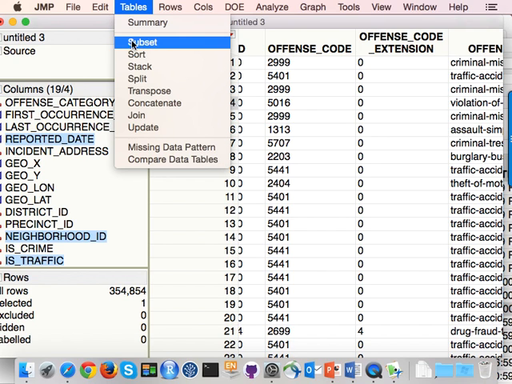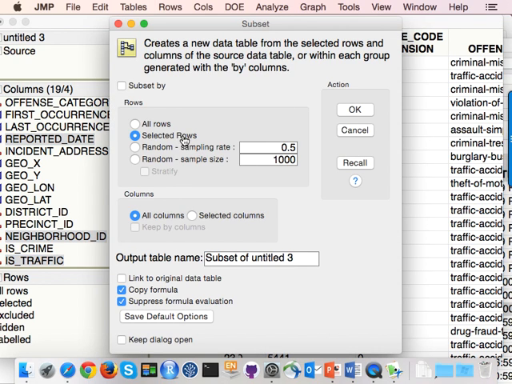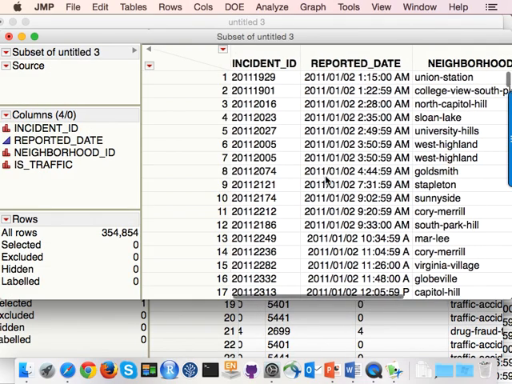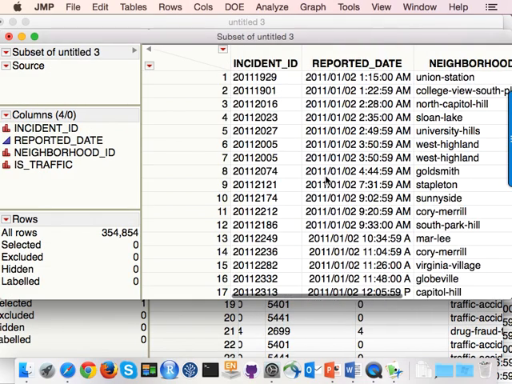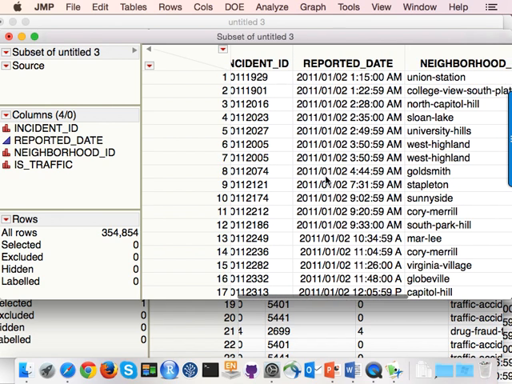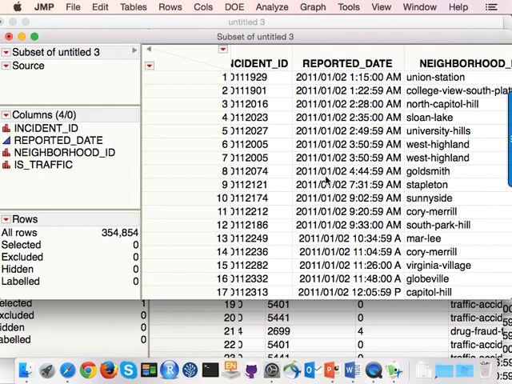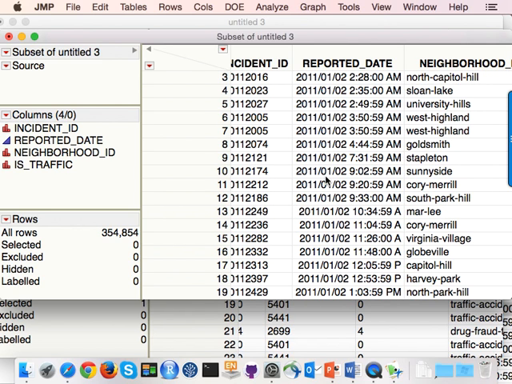So now we're going to subset based on the selected columns. We want all rows, selected columns. Hit OK. It made me a new spreadsheet with just the information that I wanted, which is pretty neat. So that was a lot easier than cutting and pasting. Yeah. No cutting and pasting. It's great. Casey's like, I wish we had that for the last thing. Mm-hmm. All right. Really cool program.